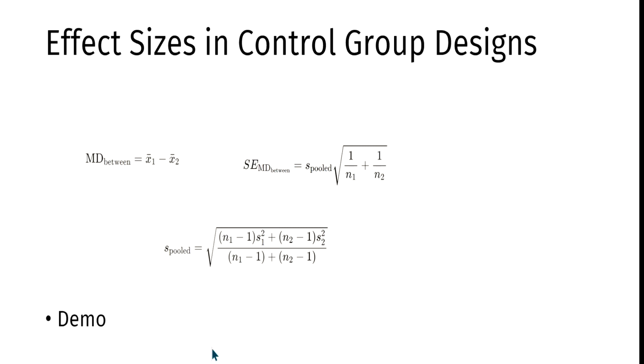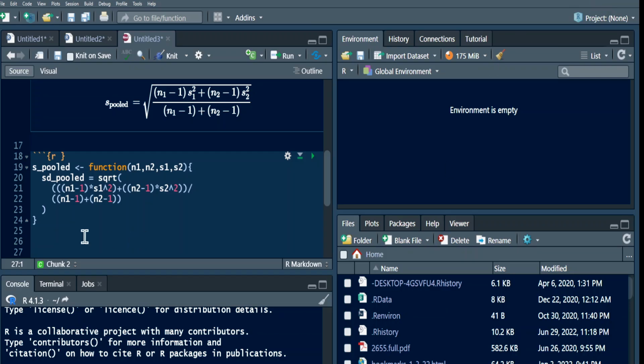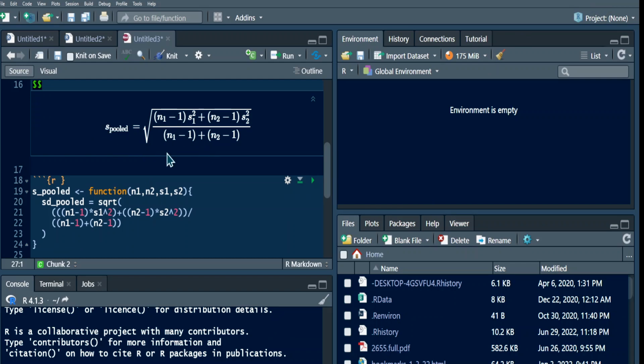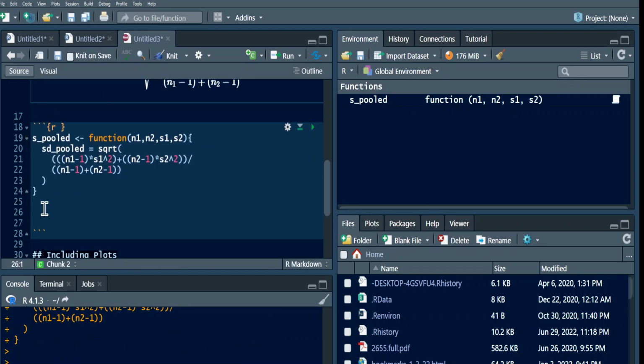Let me just do a quick demo to continue this. I will simply display my R. Let me go back to R. So the pooled standard deviation is already changed into a function. We have this formula, and I already changed it into a function. So we calculate the mean difference and the pooled standard deviation.